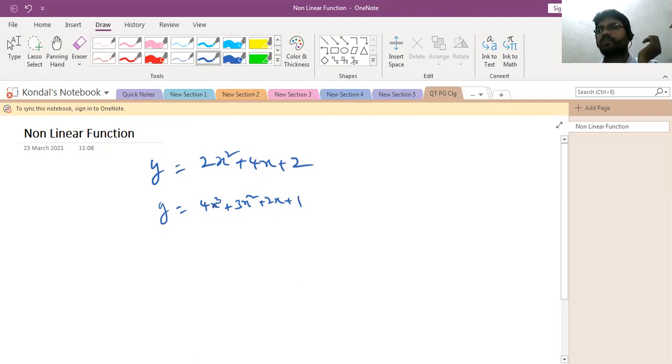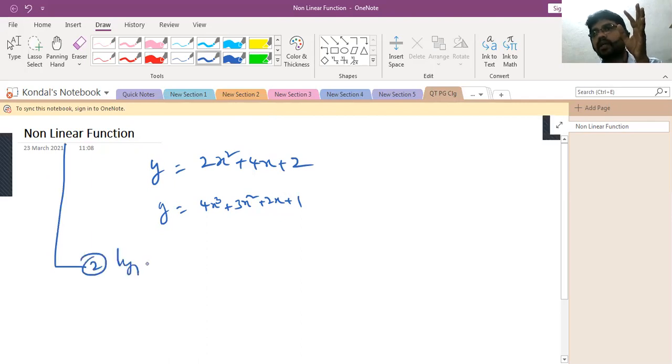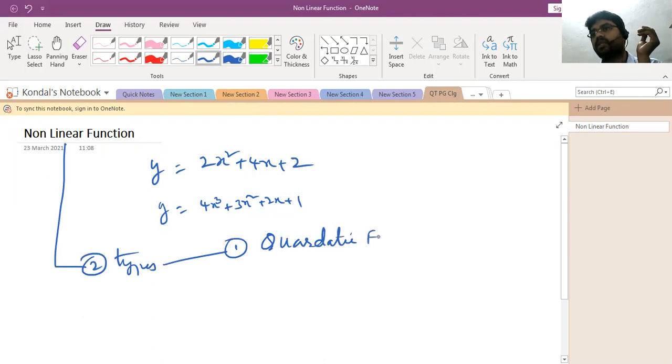Within the non-linear function, there are mainly two types of functions. There are other types of functions also in the non-linear, but in our syllabus we have limited syllabus. So here in the non-linear function, mainly there are two types. First one is a quadratic function. Second one is a cubic function.